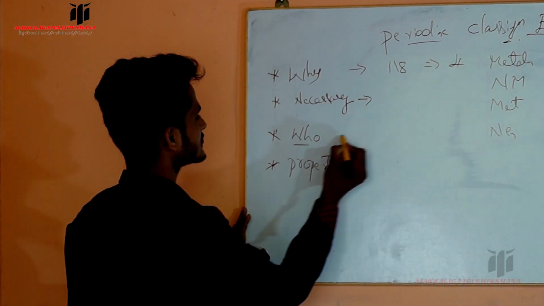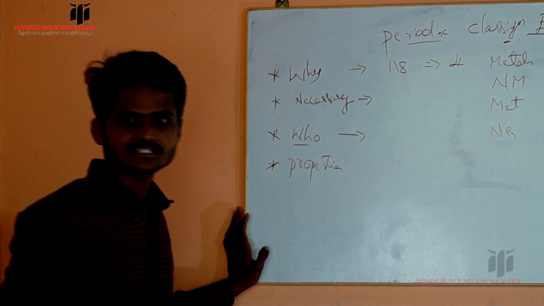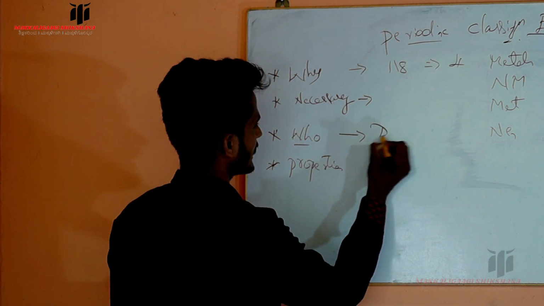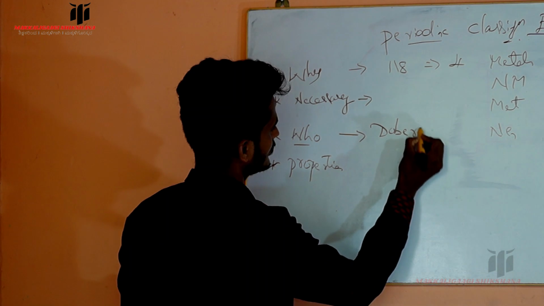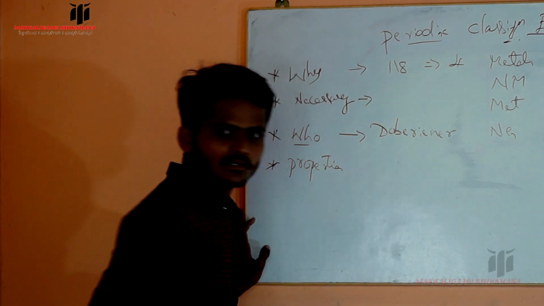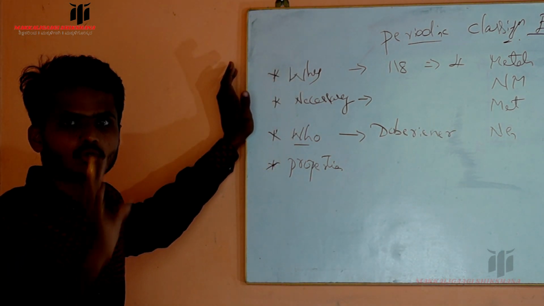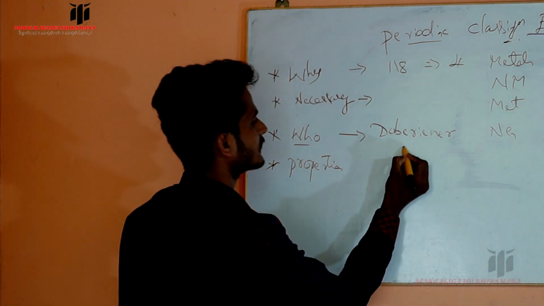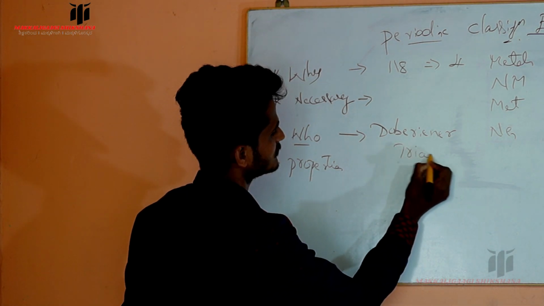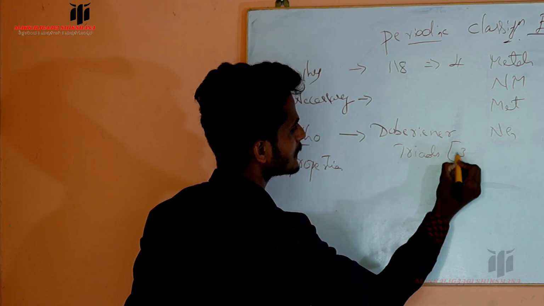Next, the first scientist who classified the elements is Dobereiner. Dobereiner classified elements in groups of 3. He named them triads, that means tri means 3.